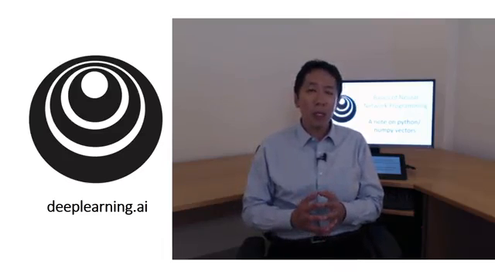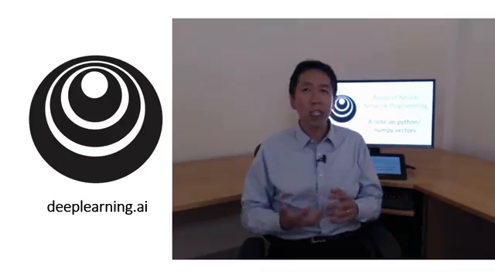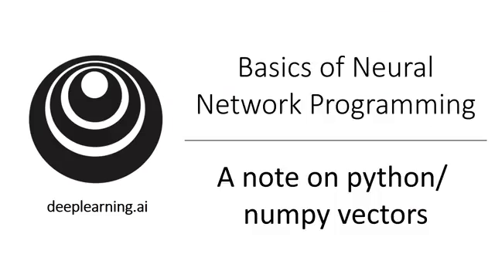So what I want to do in this video is share with you a couple of tips and tricks that have been very useful for me to simplify and eliminate a lot of the strange looking bugs in my own code. And I hope that with these tips and tricks, you'll also be able to much more easily write bug-free Python and NumPy code.